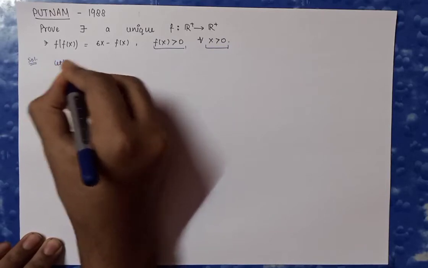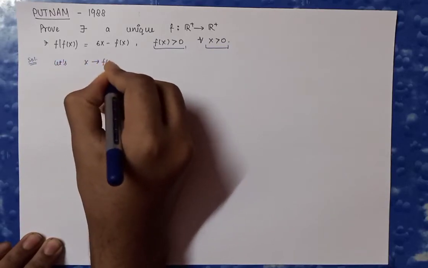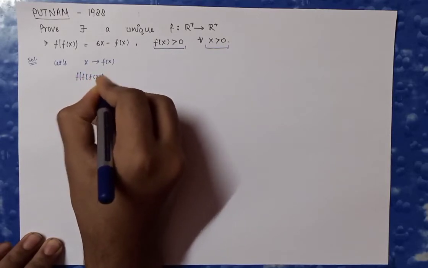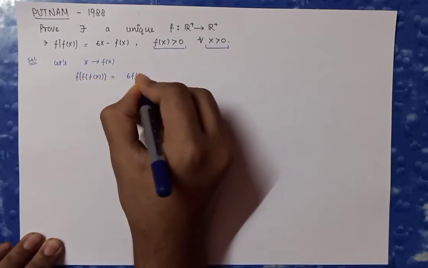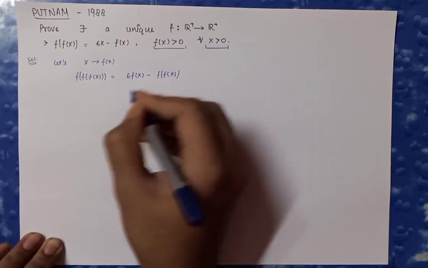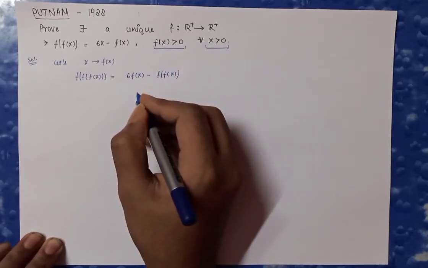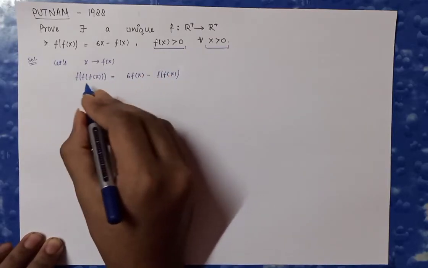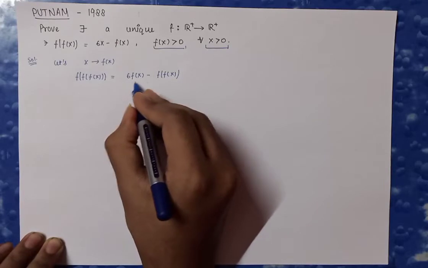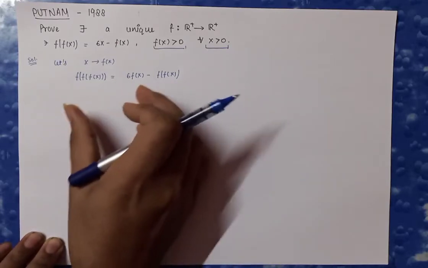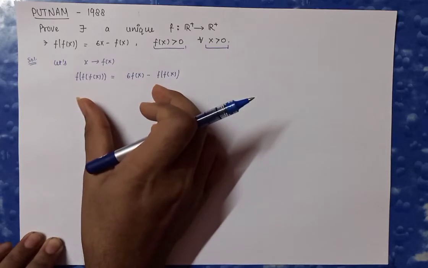Let's substitute x as f(x). Then what I am going to get is f(f(x)) = 6 times f(x) minus f of x. Likewise, if I again substitute x as f(x), I will get here 4 times f, here 2 times, here 3 times. Likewise, if I substitute many times, then I will observe something here that is recurring.